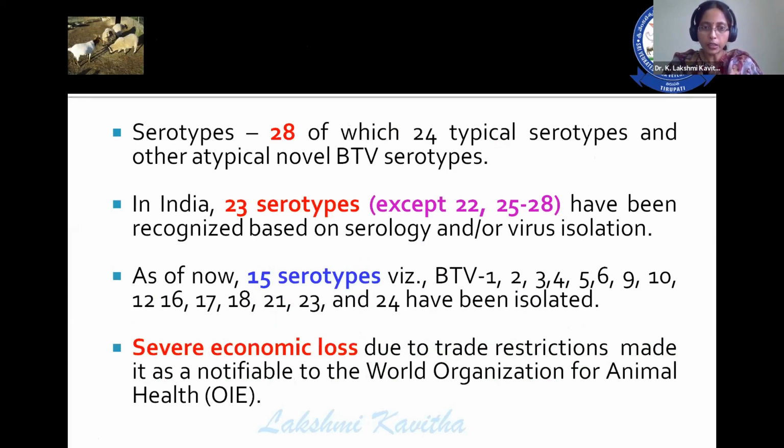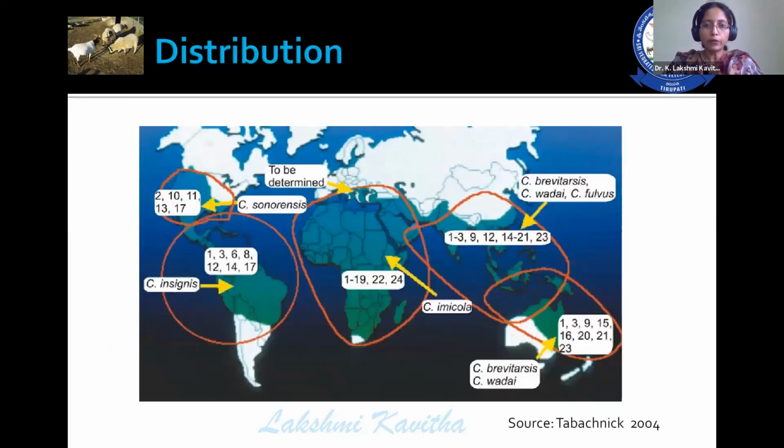In India, 23 serotypes were observed, except 22 and 25 to 28. As of now, 15 serotypes have been isolated, and this disease is responsible for severe economic losses, and it is a notifiable disease by the World Organization for Animal Health, that is, the OIE. When we observe the distribution of blue tongue, we are much concerned about the Indian subcontinent.